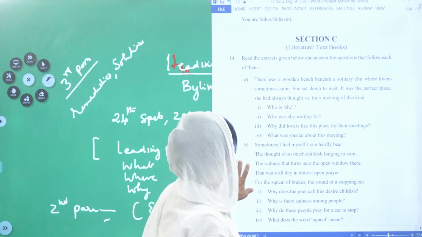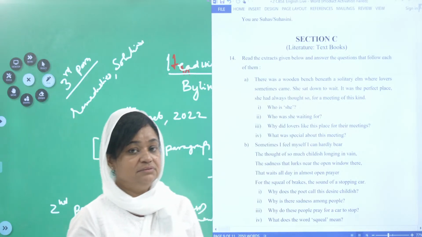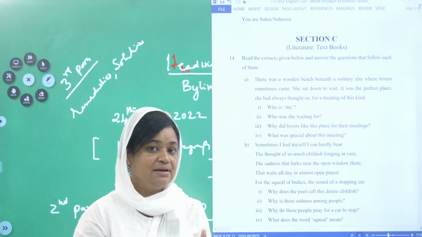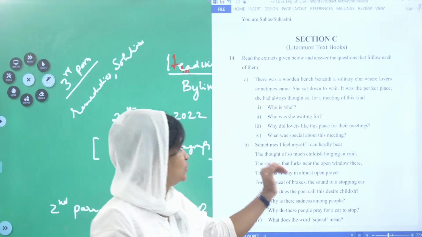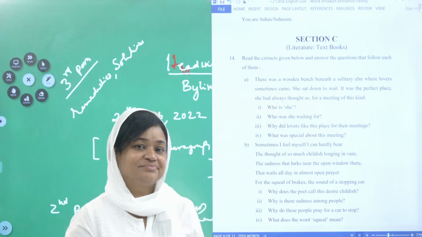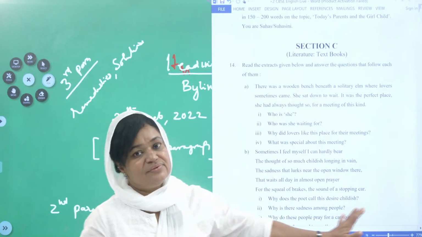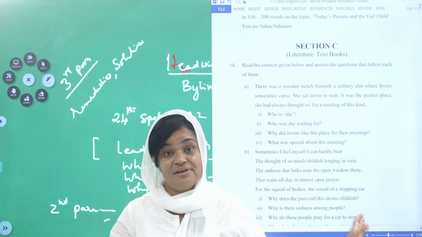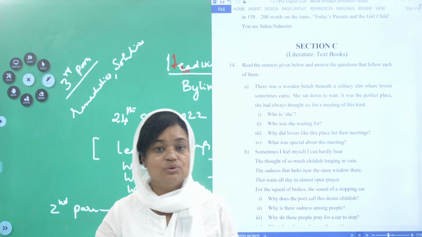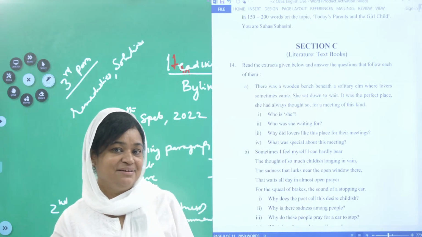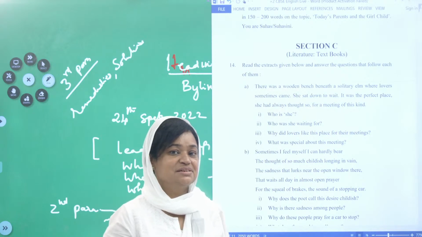Now, children, the one thing I told you is that without reading the textbook, it will be difficult to answer section C. Especially you can see these questions, it's not very easy to answer. You will feel, oh, this is a small question, what is there? You can read and find out or do guesswork. But without reading the textbook, it is quite difficult to answer these questions.